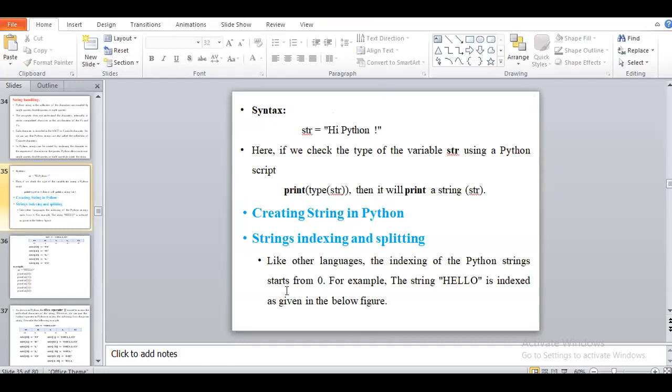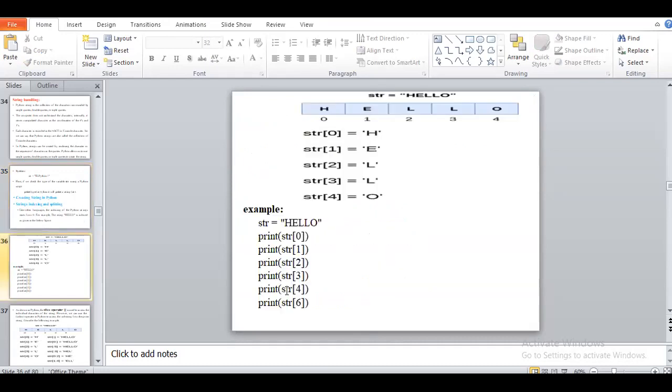Like other languages, the indexing of a Python string starts from zero. For example, consider the figure here. We have a string that is hello. You have to see here, h is at the zeroth location. The locations 0, 1, 2, 3 and 4 are represented here. It is considered the indexing value of that string.